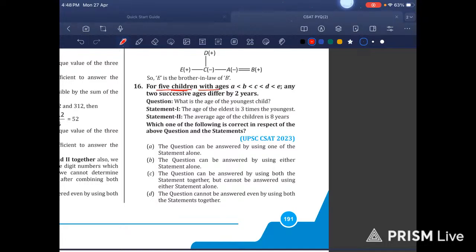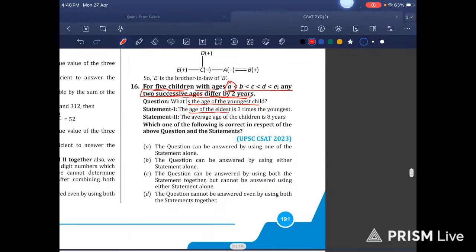For 5 children with ages A, B, C, D, E, 2 successive ages differ by 2 years. What is the age of the youngest child? Youngest is A. And it is saying the age of the eldest is 3 times the youngest. The average age of children is 8 years. Okay, fine. Then I think we should do this.